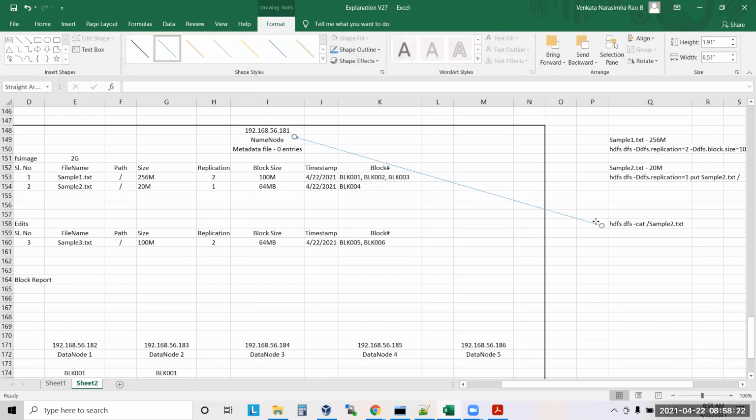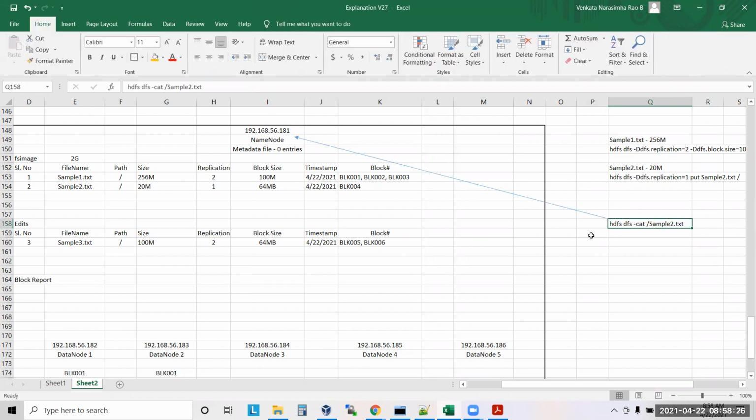So this command, the user is asking, I want to see the content of sample2.txt. Can you help me? So what will the name node do now? The name node will check the metadata. Name node needs to know where the file is available. Yes or no? Yes. Out of these 2 files, this is where your metadata will be available, correct?